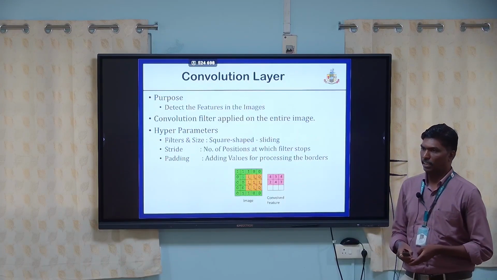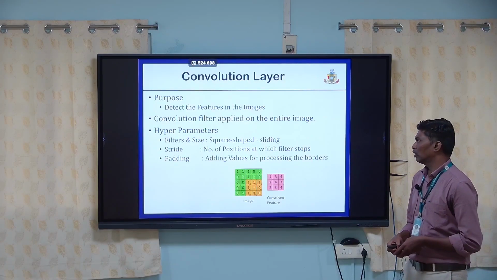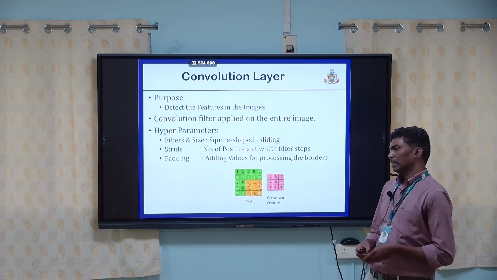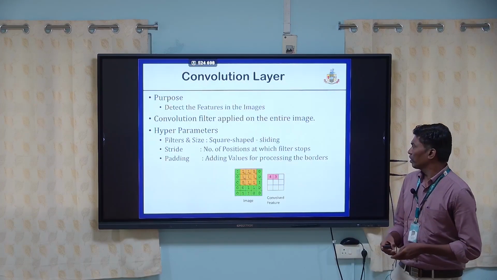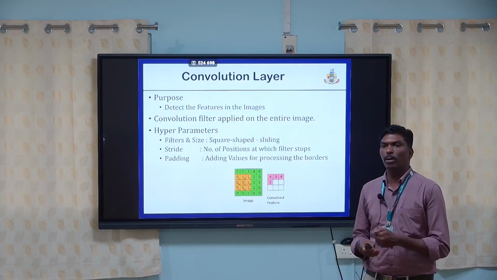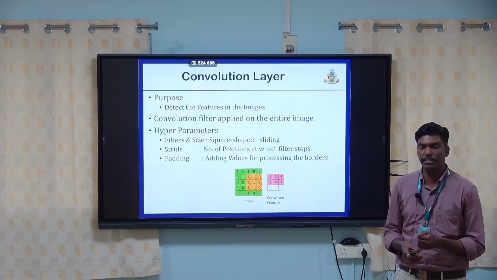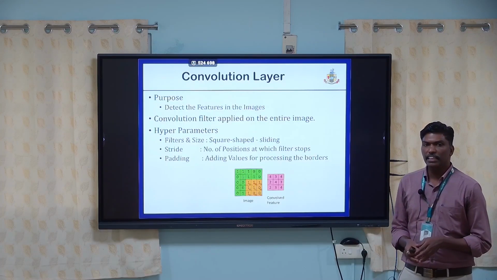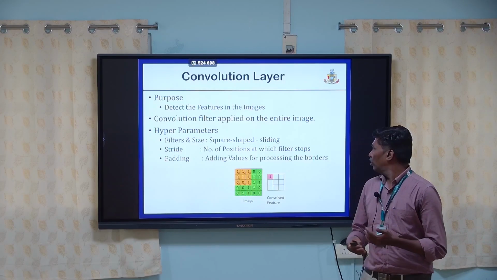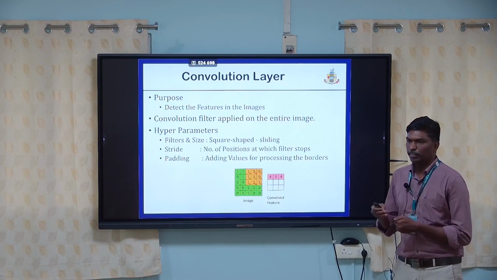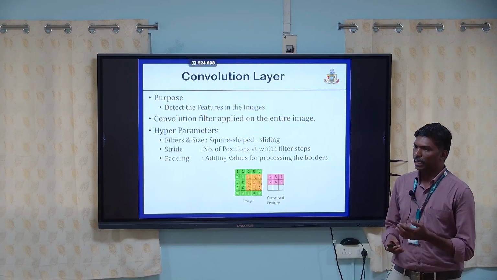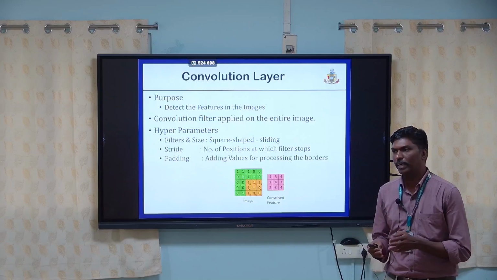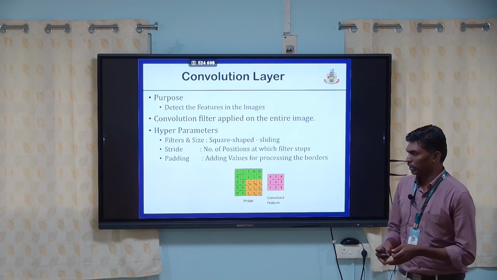The convolution layer has the parameters of filters and size, stride, and padding. The filters should always be square in shape and odd in size. The stride is the number of positions at which the filter stops. The padding addresses the borders of the image, so we add the padding on all the borders.